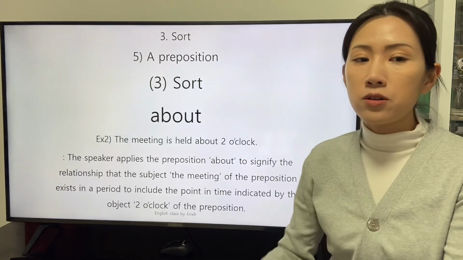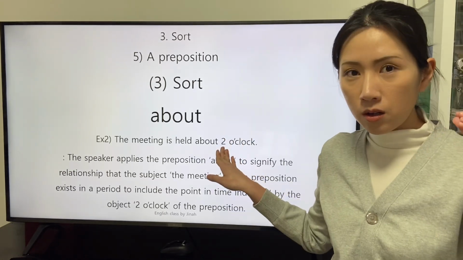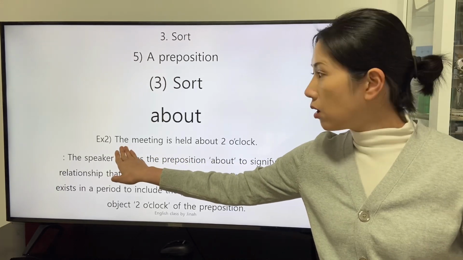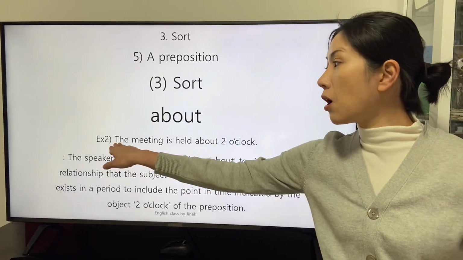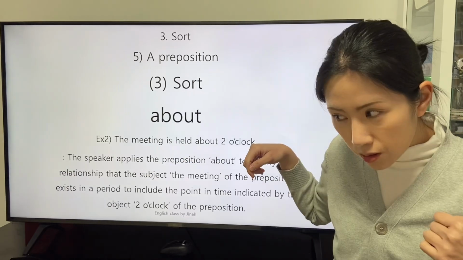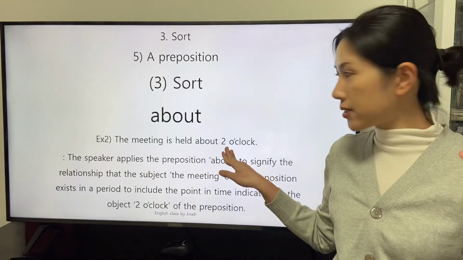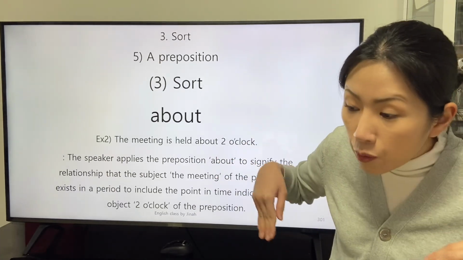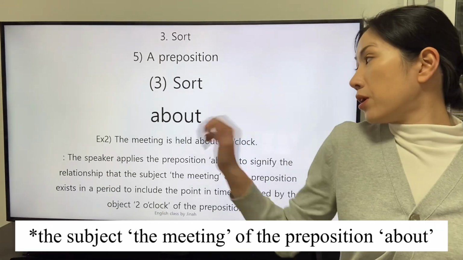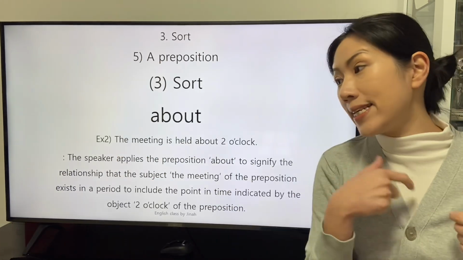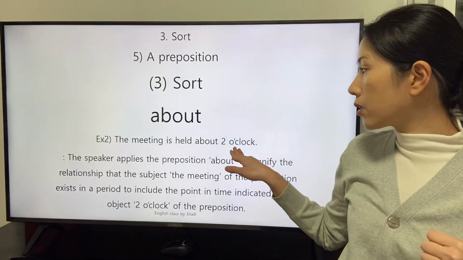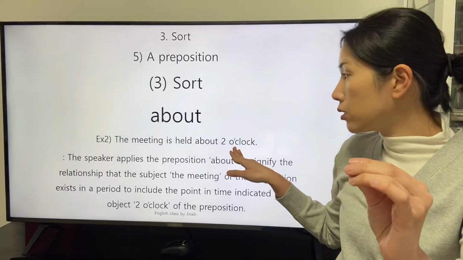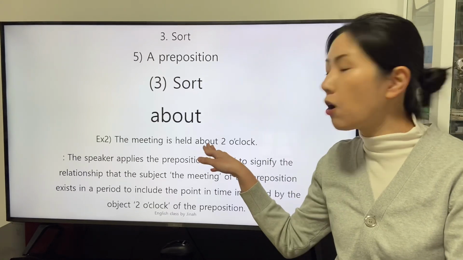There is another clause. The meeting is about 12 o'clock. The speaker connotes that the subject of the preposition about, the meeting, exists near the object of the preposition, 12 o'clock. The range that the subject exists in includes the exact object 12 o'clock of the preposition about.